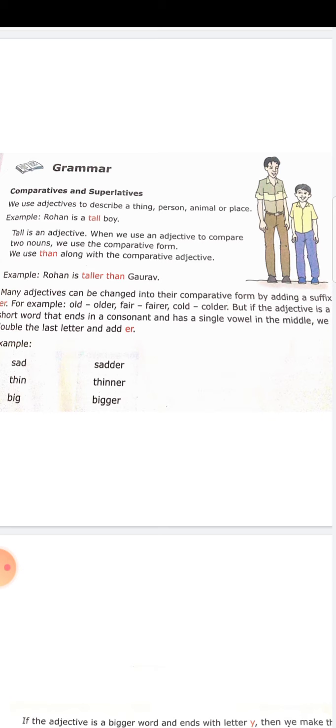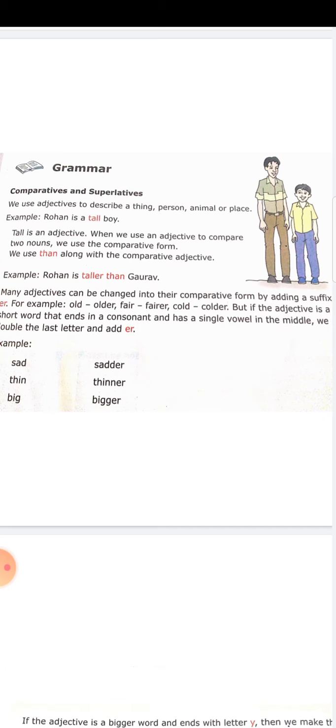When two nouns are compared, we use comparative form. Mostly, we add er as a suffix to make an adjective a comparative form. When can we use comparative degree? When you compare nouns of the same kind, two nouns of the same kind, we use a comparative form of adjective. Look at the example.